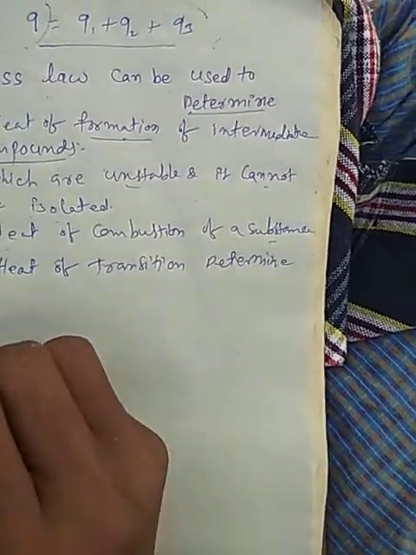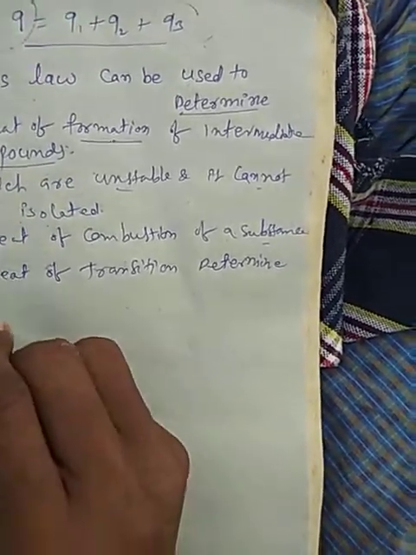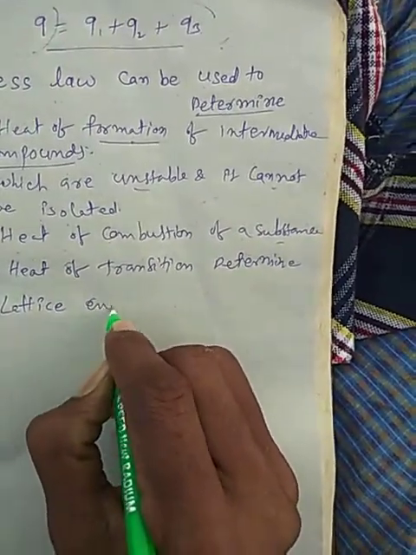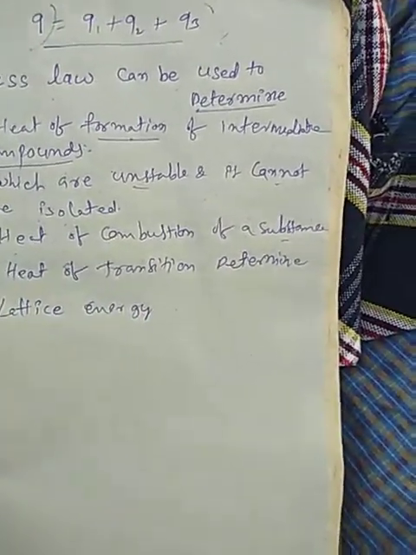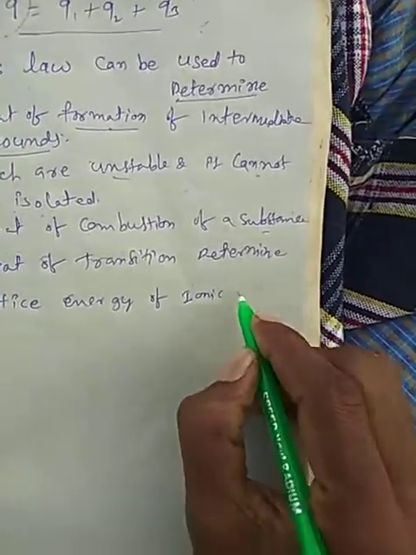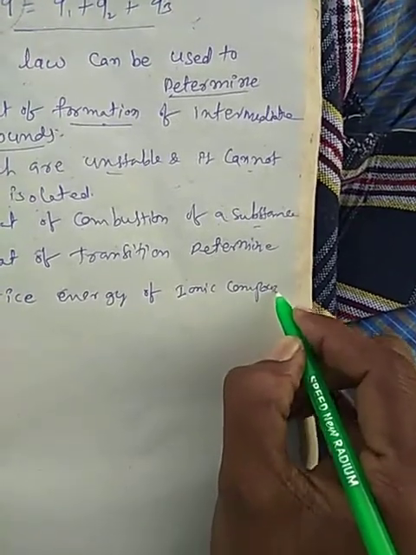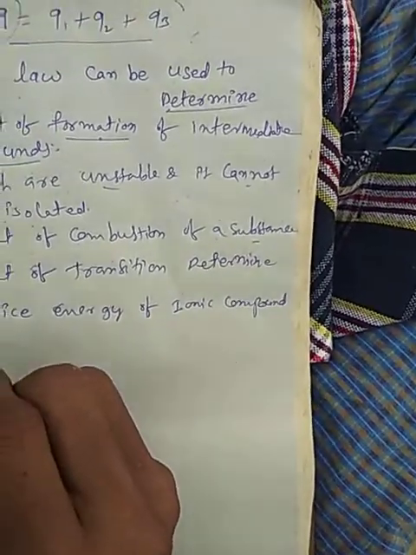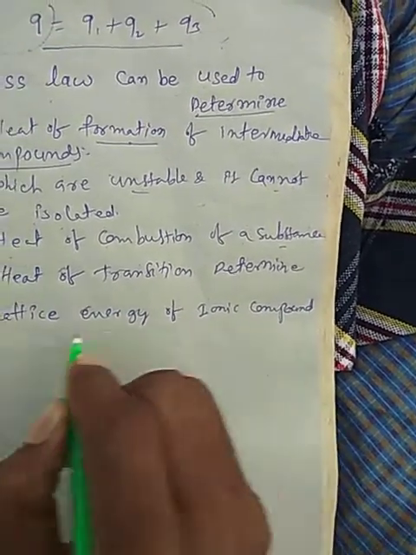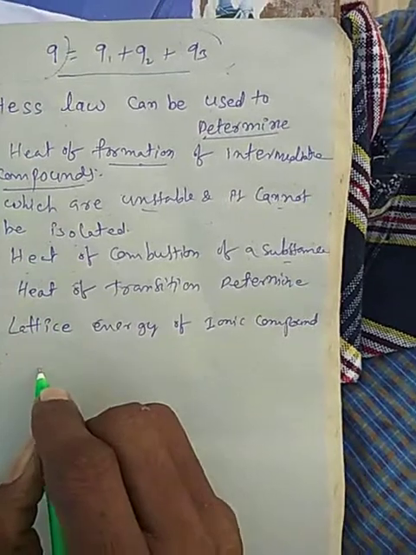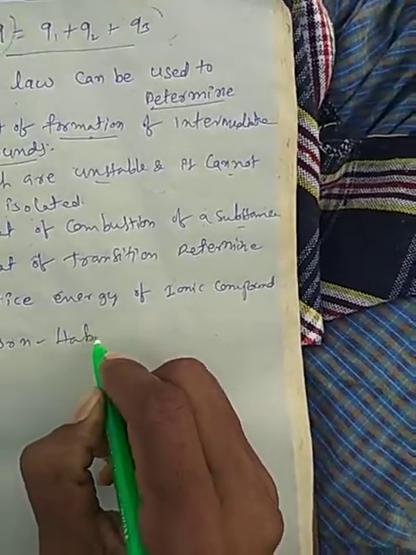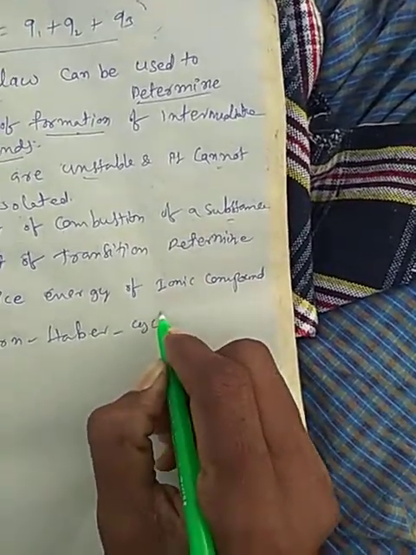And also the lattice energy of an ionic compound we can determine. The lattice energy of a compound we can call the Born-Haber cycle.